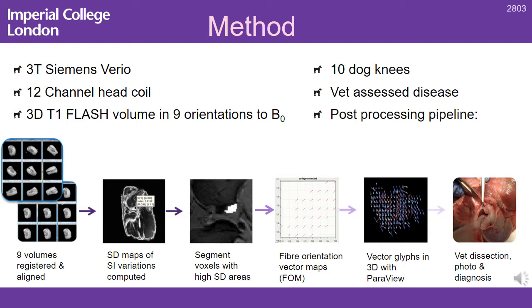The knees were scanned on a 3 Tesla MRI scanner in the head coil using a 3D T1 flash sequence at 9 orientations to the magnetic field. Volumes were registered and aligned before standard deviation maps were computed to identify collagen-containing voxels. An interactive display was used to measure the standard deviation range of voxels and segment areas with higher standard deviations. The net collagen orientation of the voxels was displayed as fiber orientation vector maps and ParaView vector glyphs. Finally, knees were dissected and photographed by the vet.